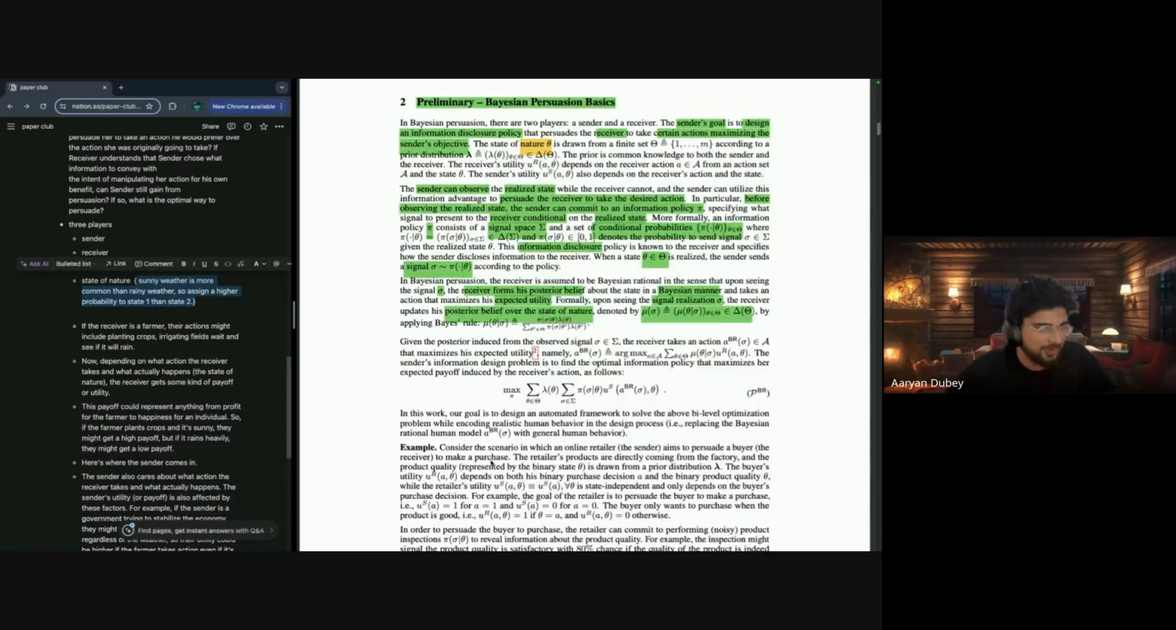I'm going to go to the example, right? So consider a scenario where an online retailer, the sender, aims to persuade the buyer, the receiver, to make a purchase, right? The retailer's products come directly from a factory, and the product quality, represented by binary state theta, is drawn from a prior distribution. The buyer's utility, this particular utility, this is the action, this is the state of nature, depends on both the binary purchase decision A and the binary product quality theta.